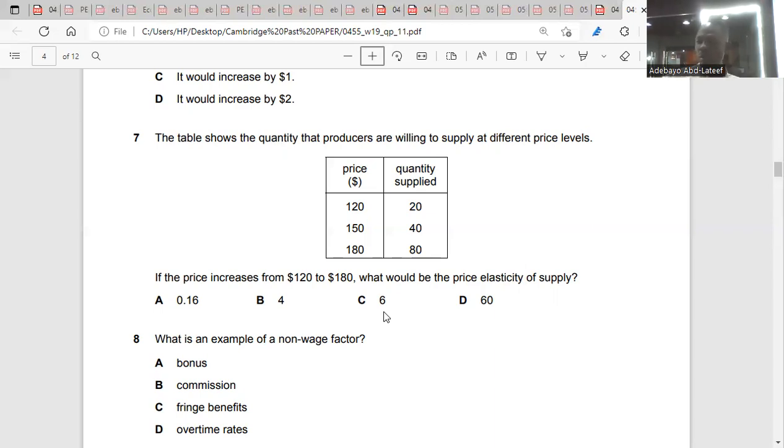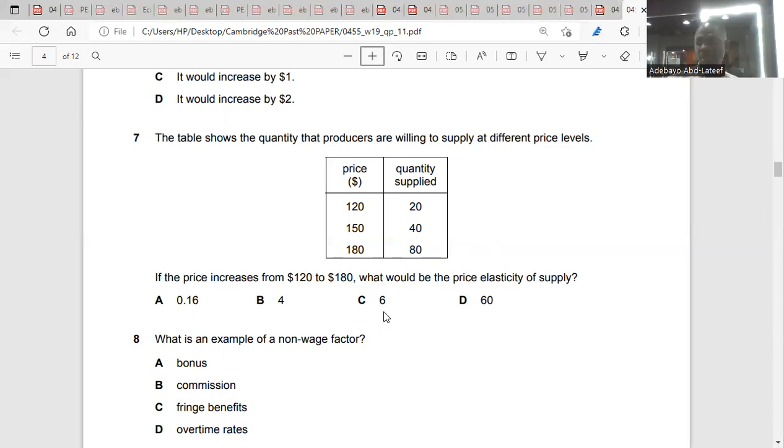So, Q2 minus Q1 over Q1, that's 80 minus 20 over 20. That's 60 over 20, divided by 180 minus 120 over 120. 180 minus 120 is 60, so that means 60 over 120. But there's division there, so it becomes a reciprocal. So it will be 60 over 20 multiplied by 120 over 60. 60 cancels 60, 0 cancels 0, 2 into 12 gives 6. So the PES is 6.